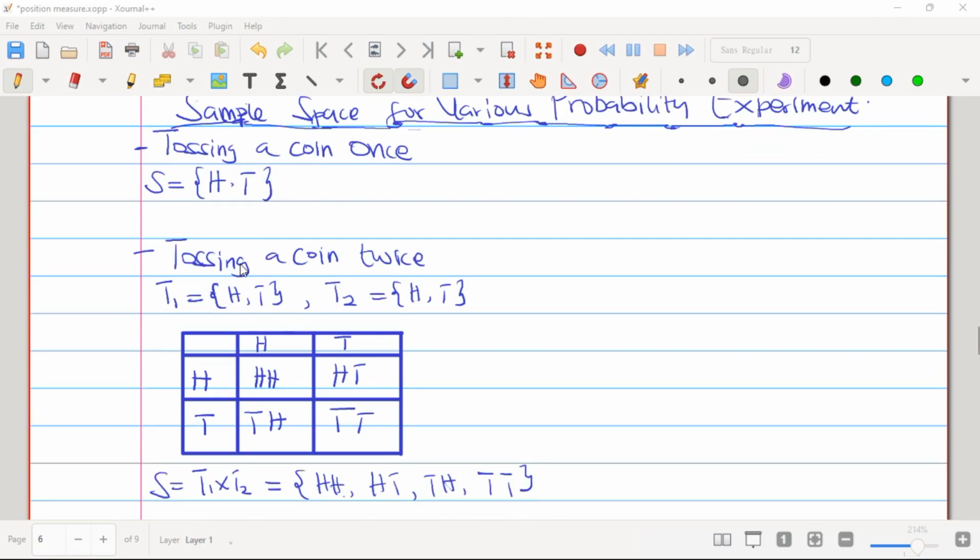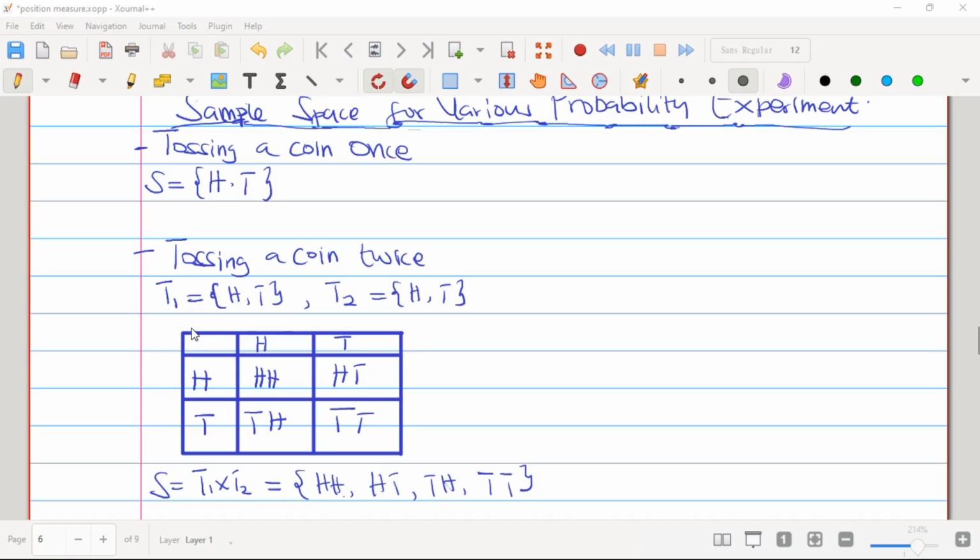And then we can also be asked to give the sample space for tossing a coin twice. When you toss a coin twice, this is how one can get its sample space. The sample space will be head-head, head-tail, tail-head, and tail-tail. So how can we get head-head, head-tail, tail-head, and tail-tail? Let's walk through.